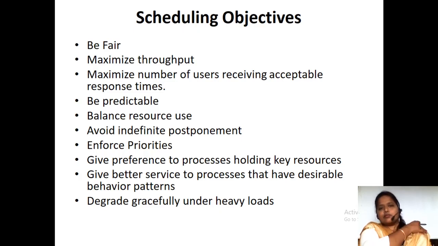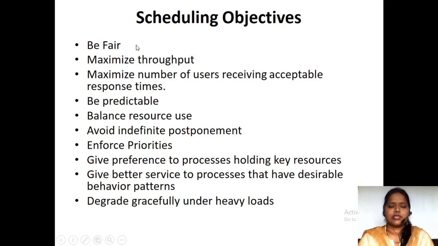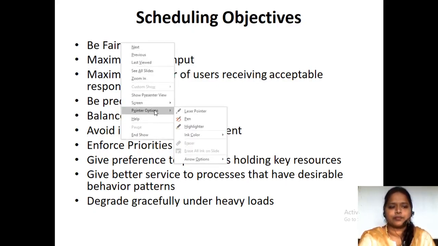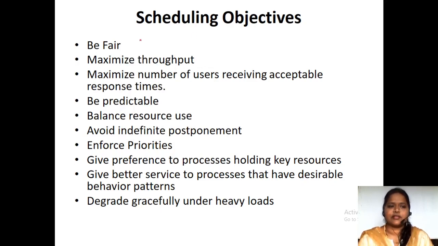When we talk about scheduling objectives, the first and foremost thing is being fair. Being fair means we have to see all the processes in an equal way. Large processes should not be given priority; we shouldn't think like that. All processes should be treated equally.